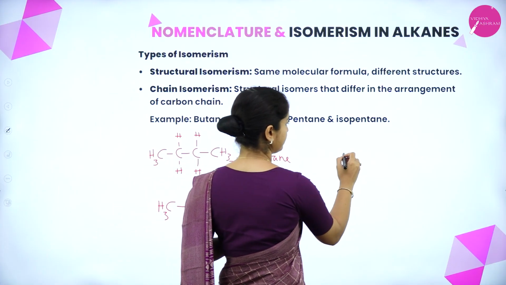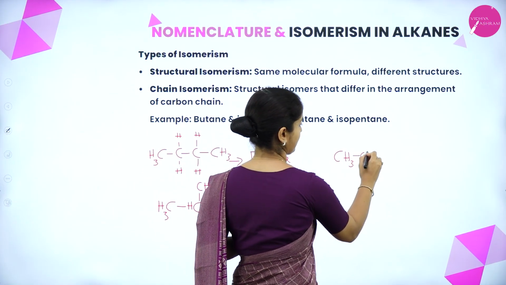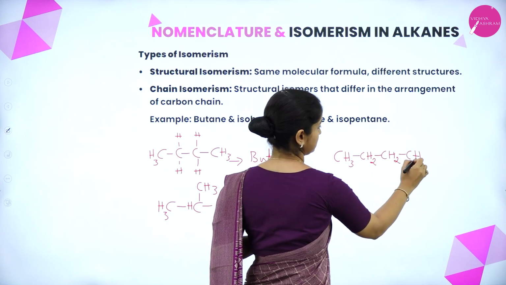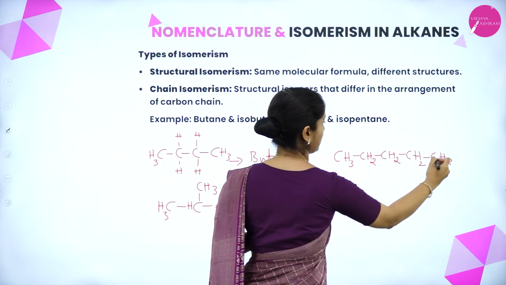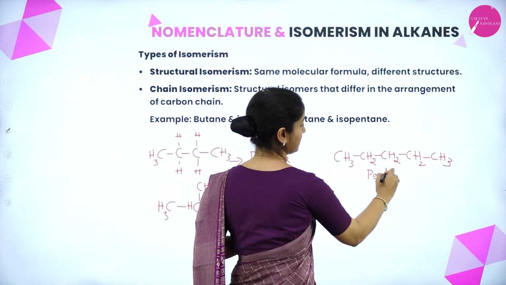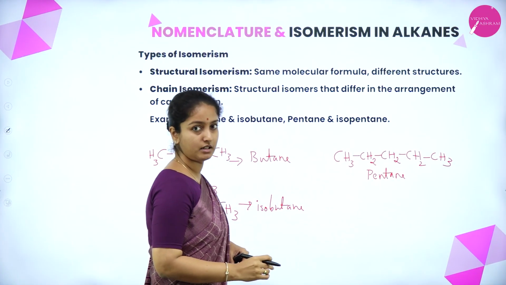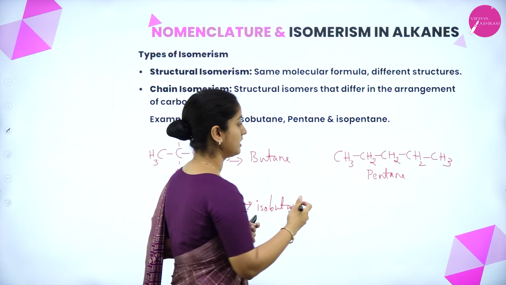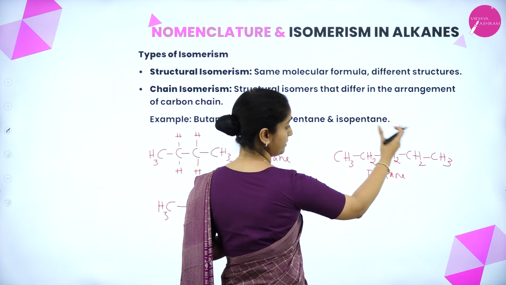Similarly for pentane, this is a pentane having a straight chain, and the isopentane, consisting of the same molecular formula, has one of the methyl groups branched.